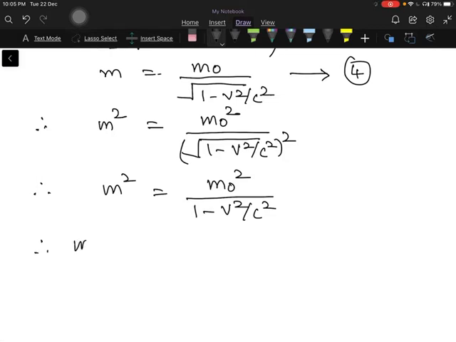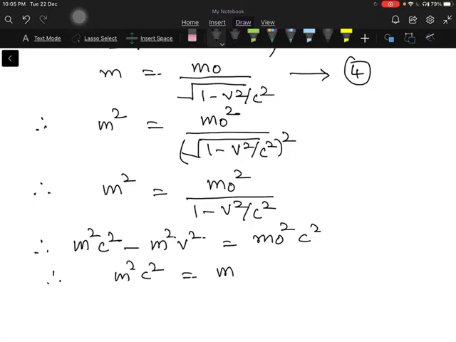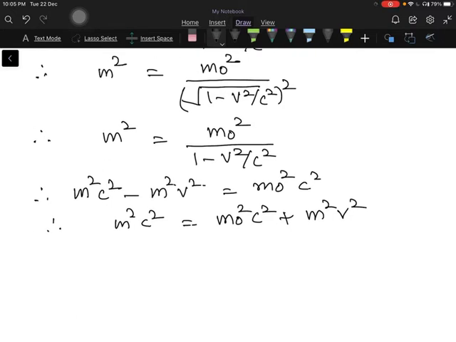We get m square c square minus m square v square is equal to m naught square c square. So take this m square v square on the other side. So what do we get? We get m square c square is equal to m naught square c square plus m square v square. Okay. Then we differentiate this equation.